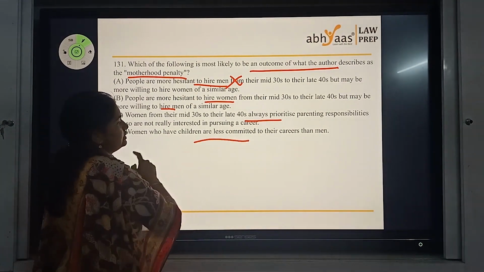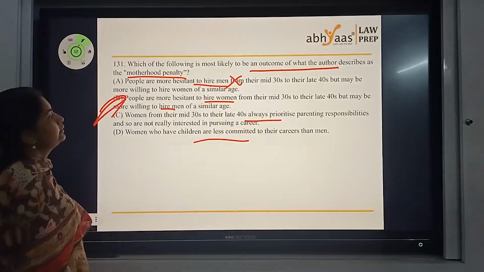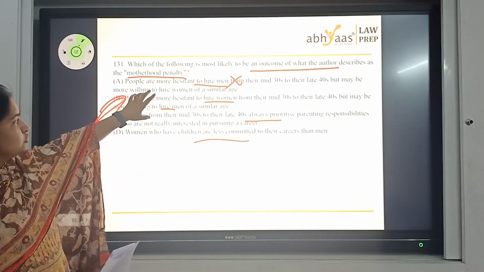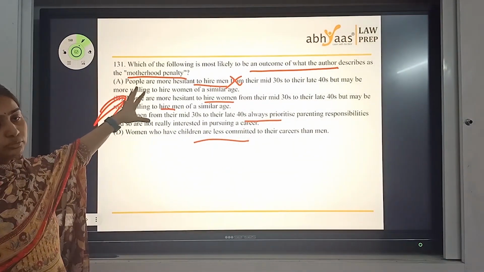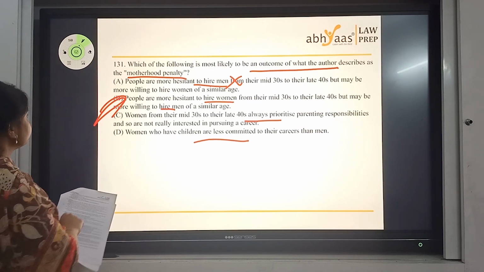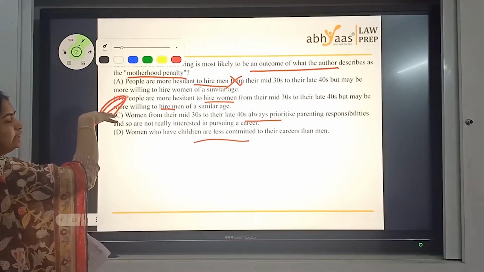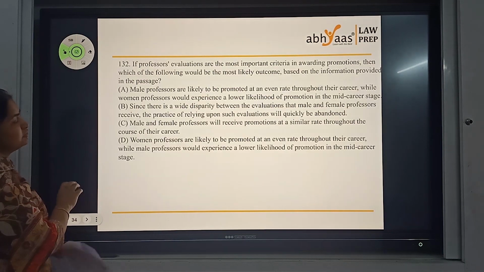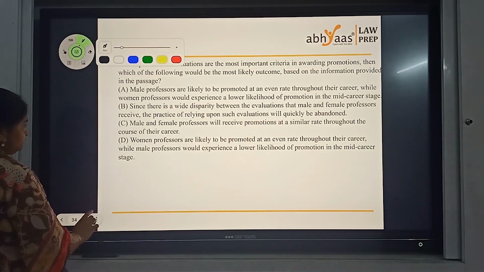Women who have children are less committed. This is again another opinion. So this is the possible right answer for this particular question, because that's the age group and that's the hiring issue that they are facing. That's the repercussion that they have. So B is the best possible answer for this question. Okay? Easier one, not at all difficult. If you read 1 and 2, automatically you will get an idea. Most of the questions, even if you read the options, you could eliminate in the entire exam.